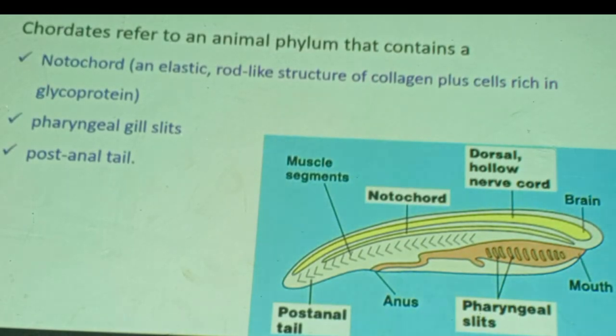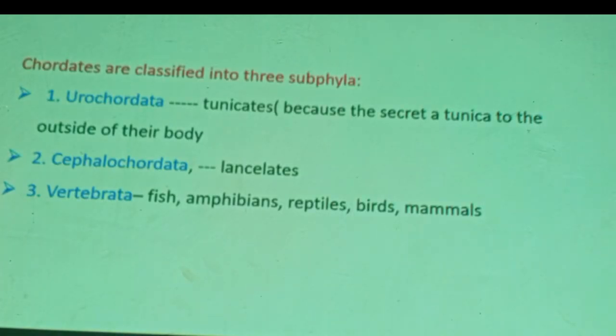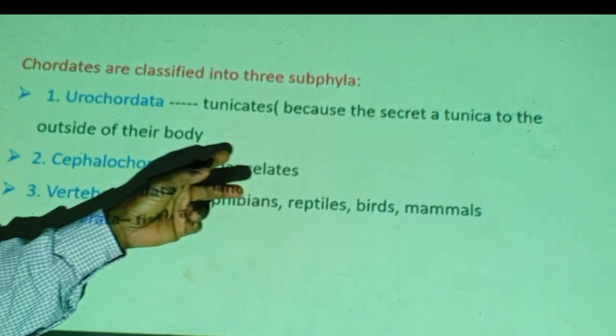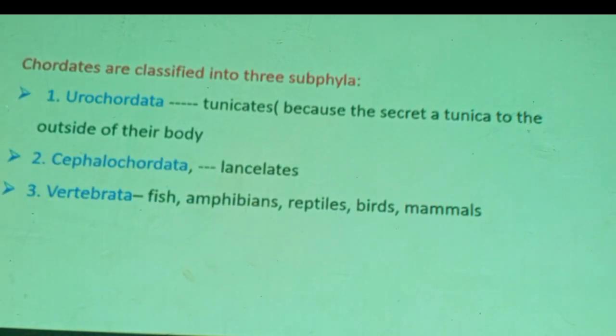When it comes to further classification, you can classify chordates into Urochordata, which are primitive chordates, and Cephalochordata, lancelets, also primitive chordates. The most advanced chordates are Vertebrata.